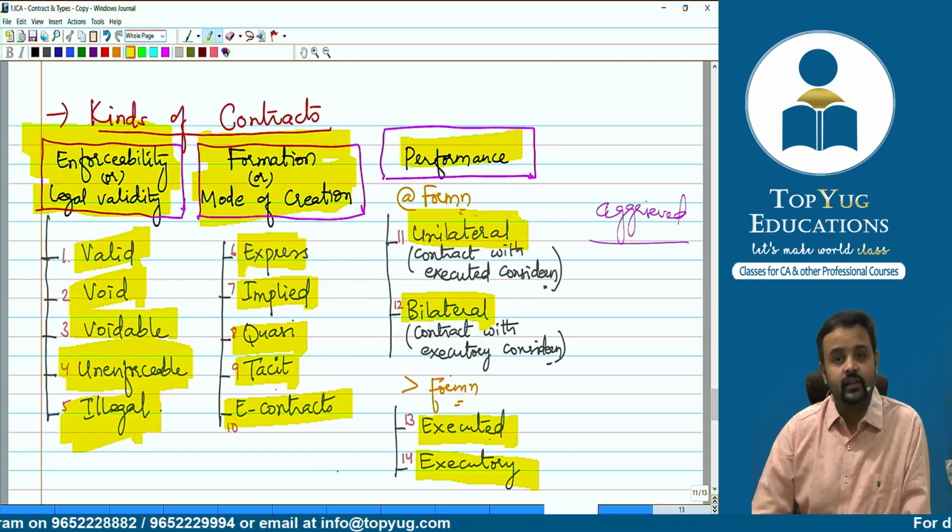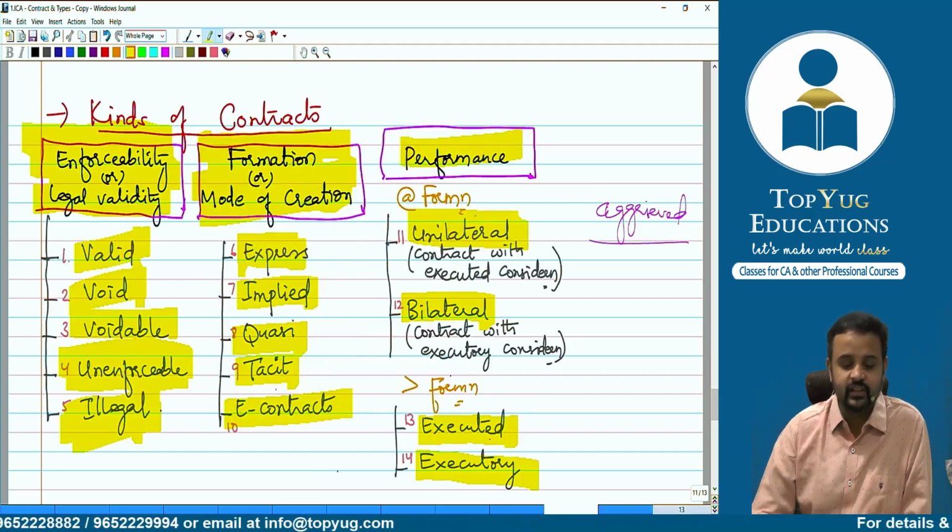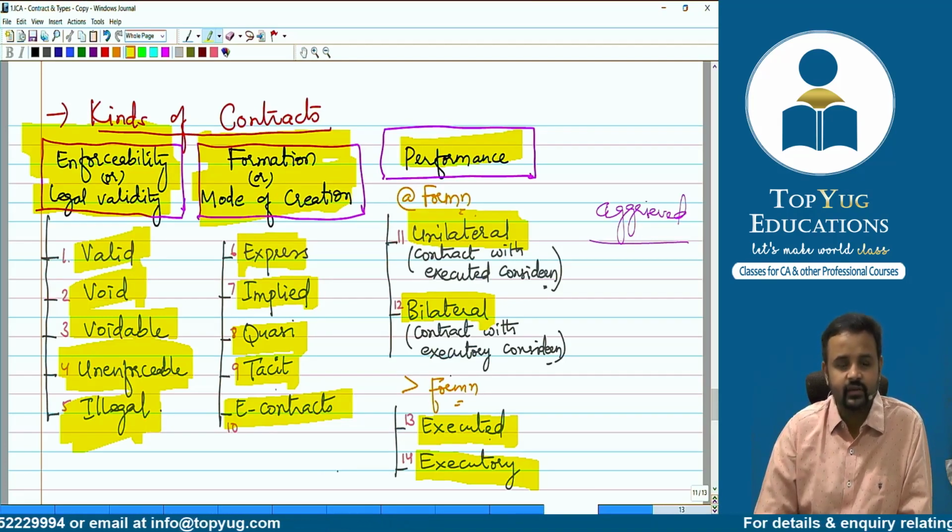Correct. Then coming to kinds of contracts, we said there are various bases, like enforceability or legal validity is one basis. Then formation or mode of creation can be another basis. Then performance is another.